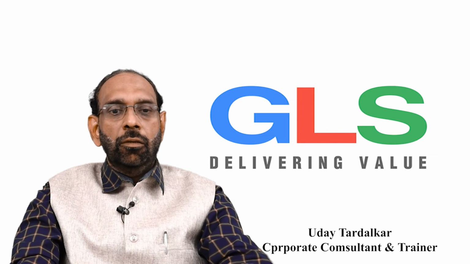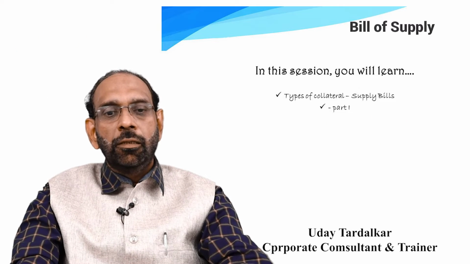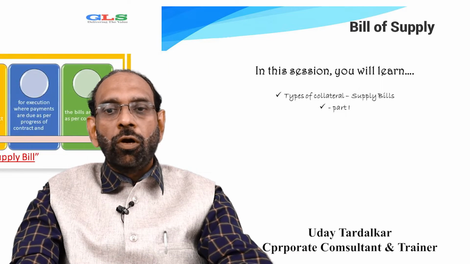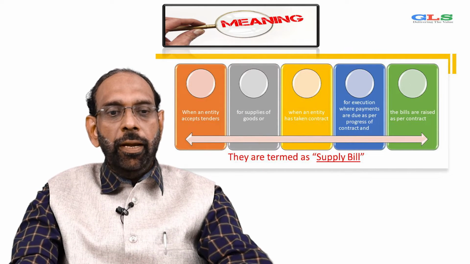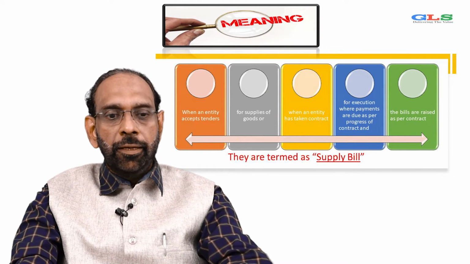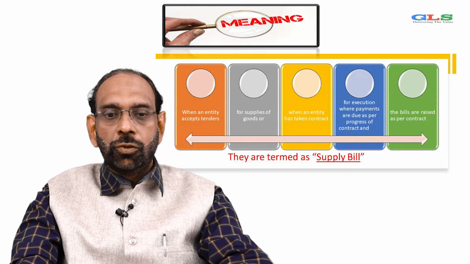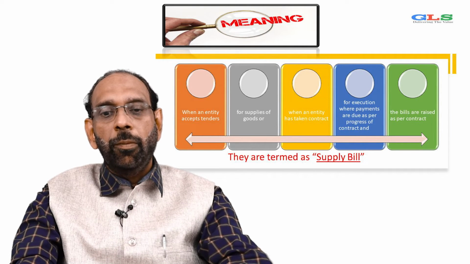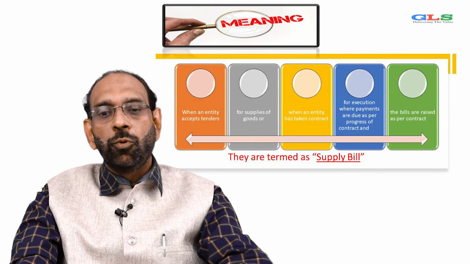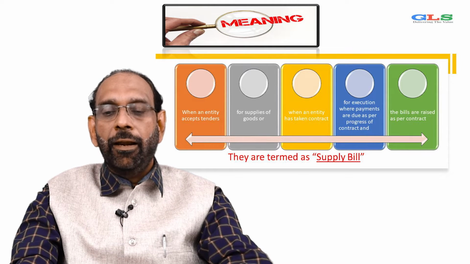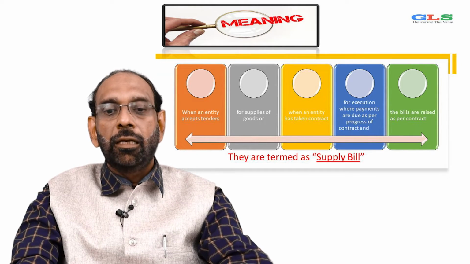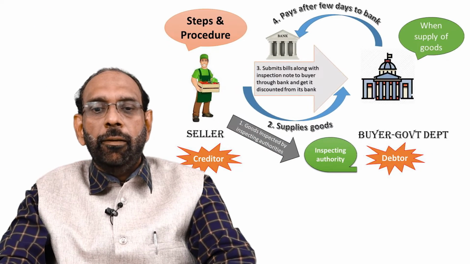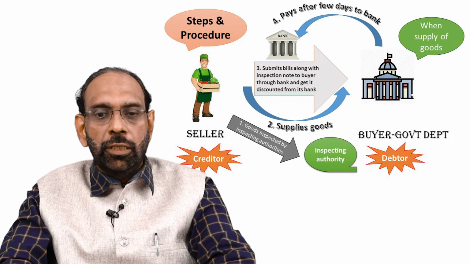Welcome back. We look at another aspect, supply bills, and this is session 1 on that. So what is the meaning first of all? When an entity accepts tenders for supplies of goods, or when an entity has taken a contract for execution where payments are due as per the progress of the contract and the bills are raised as per the contract, they are termed as supply bills. So we look at the steps and procedure.